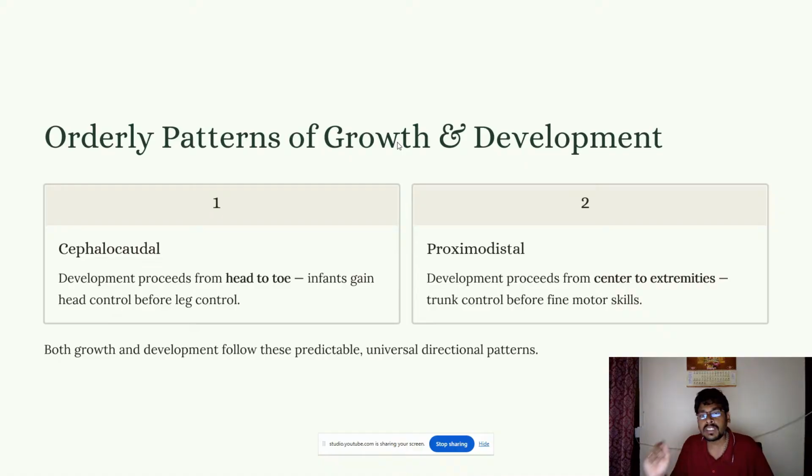Next is proximodistal. Proximodistal is the process where development proceeds from the center to the extremities: trunk control before fine motor skills. So fine motor skills usually get developed later in the proximodistal process. Growth and development follow these predictable, universal directional patterns. So all growth and development is mostly predictable, and mostly follows cephalocaudal and proximodistal patterns. So this is very clear here.